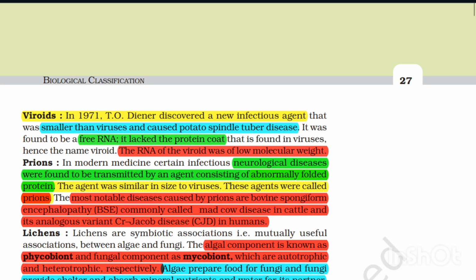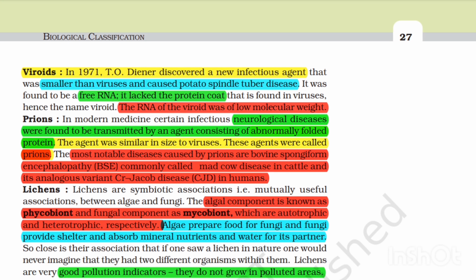Viroids. In 1971, T.O. Diener discovered a new infectious agent that was smaller than viruses and caused potato spindle tuber disease. It was found to be a free RNA. It lacked the protein coat that is found in viruses, hence the name viroid. The RNA of the viroid was of lower molecular weight.